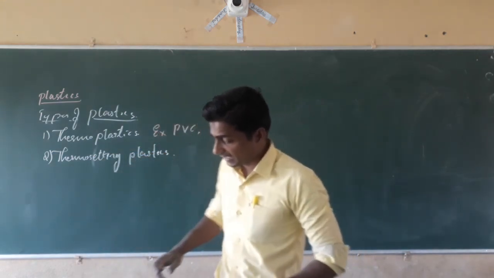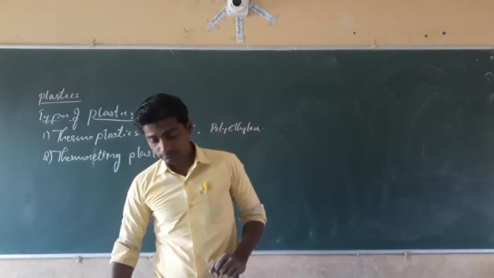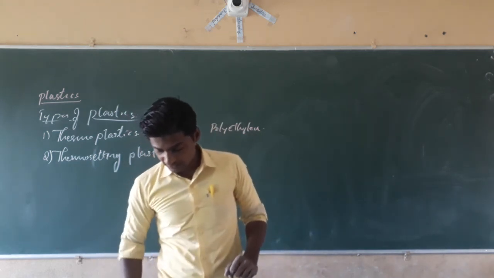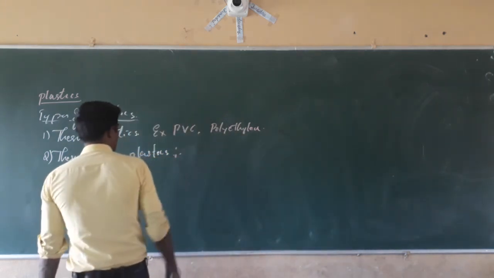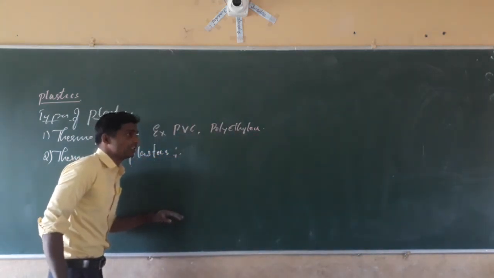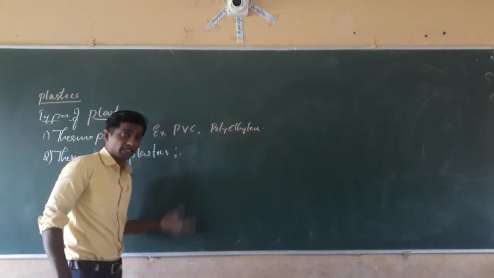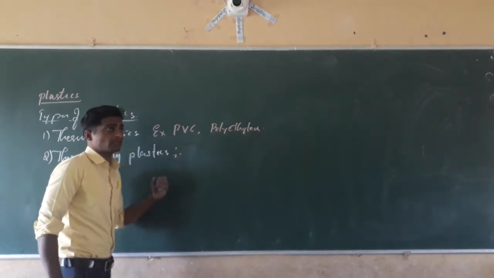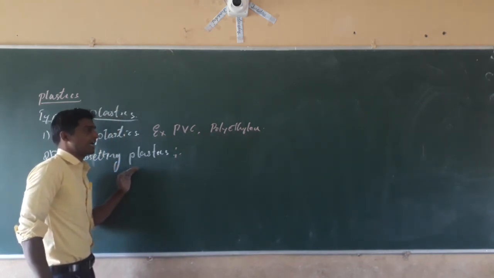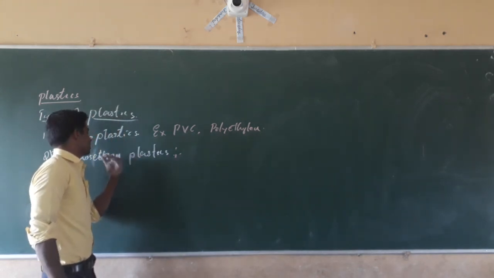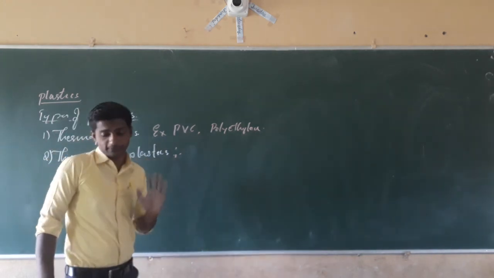Some plastics will not melt very easily. The plastics which will not deform or melt on heating, and will remain for a long time, can retain their shape at high temperature. Such plastics are called thermosetting plastics.